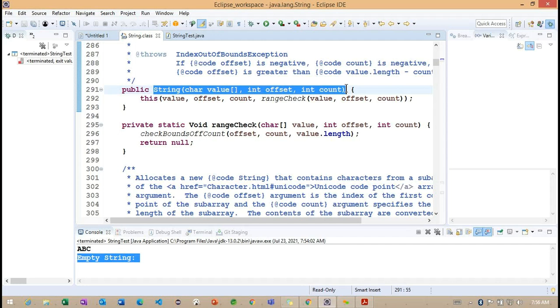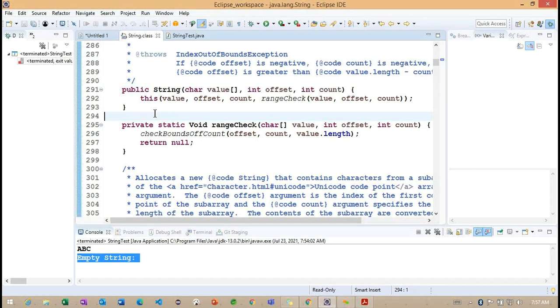Any questions regarding this particular constructor? Okay, if we don't have anything, we'll continue tomorrow because I have some emergency work and need to leave.